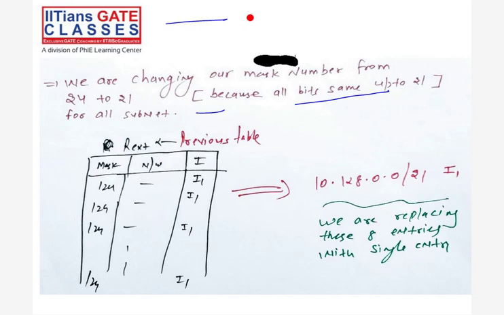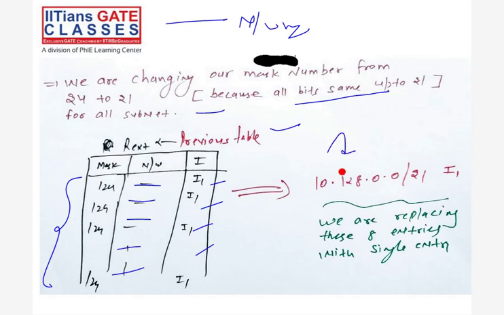Now see your previous table. This is your previous table. 8 entries are there, right? So same subnet ID, subnet ID, subnet ID, subnet ID. Previous table, Course I1, I1, I1, I1. Now in the latest, current table, there is no need. Just put this one with the subnet mask. So we are replacing these 8 entries with a single one. Now we are reducing: if we convert 8 subnetworks into a single network, this way from 8 entries, we are reducing to 1 entry.